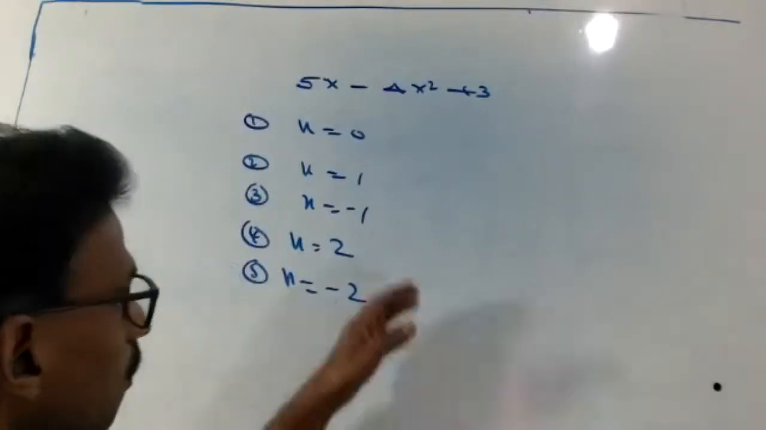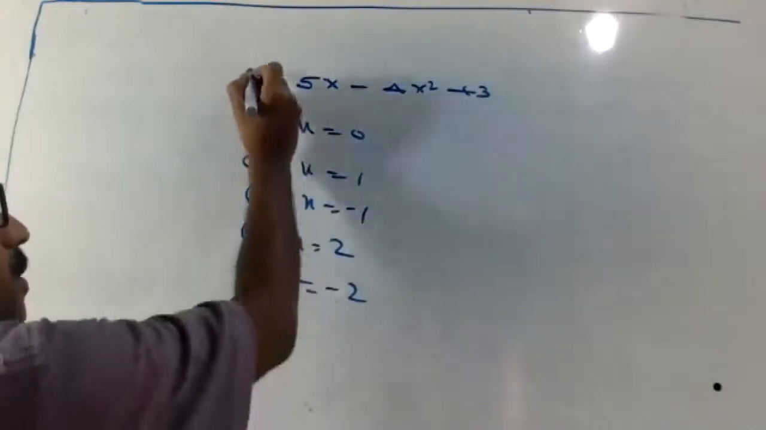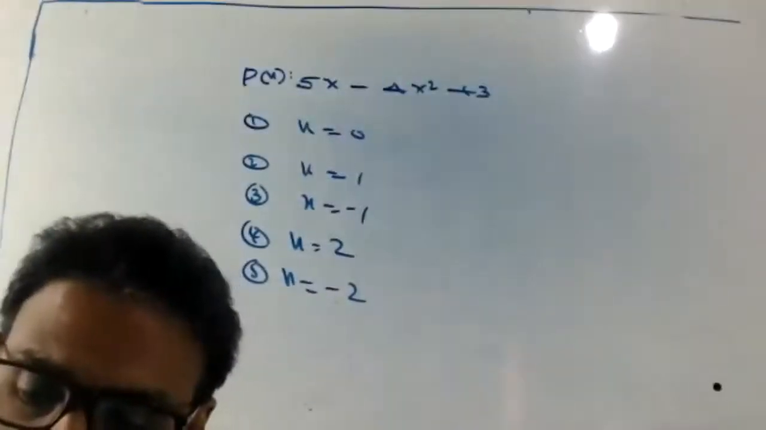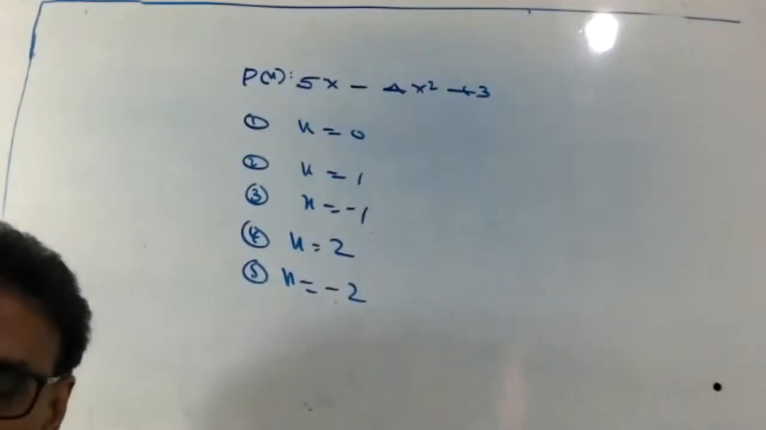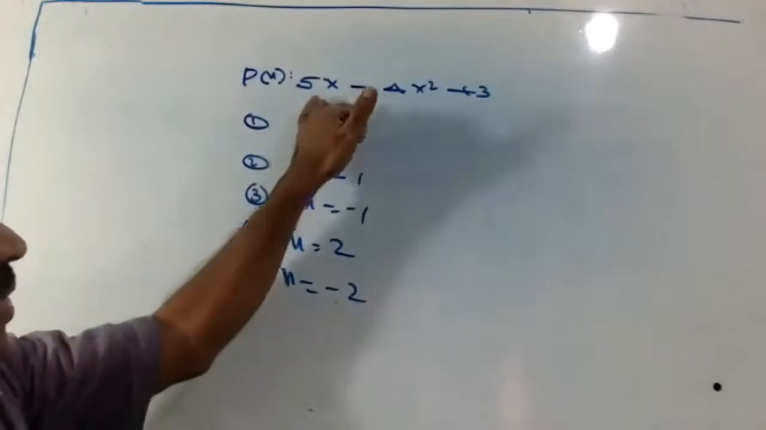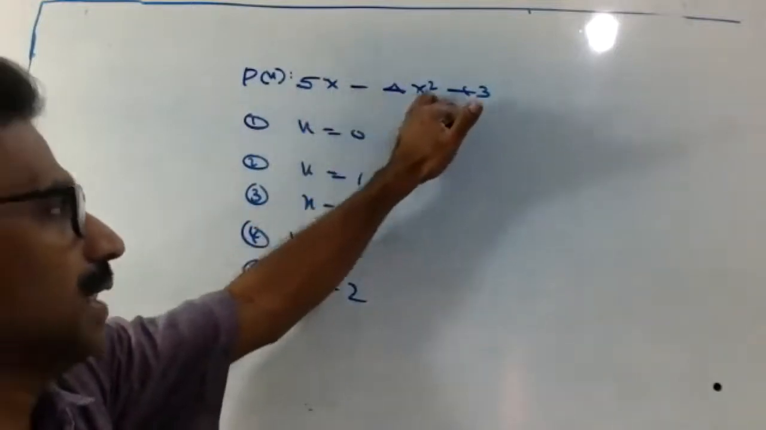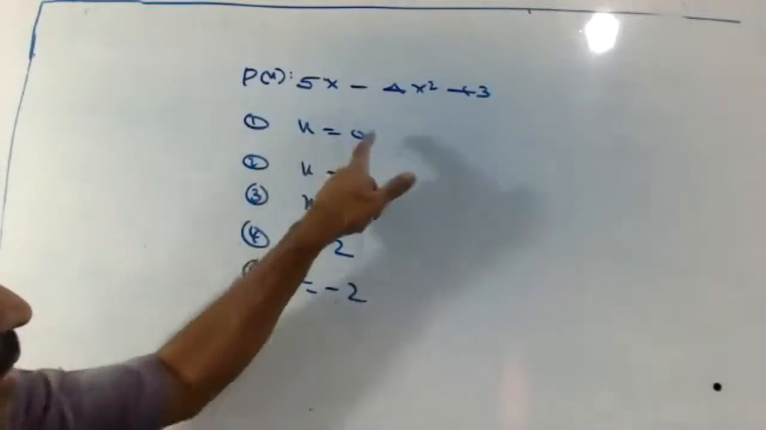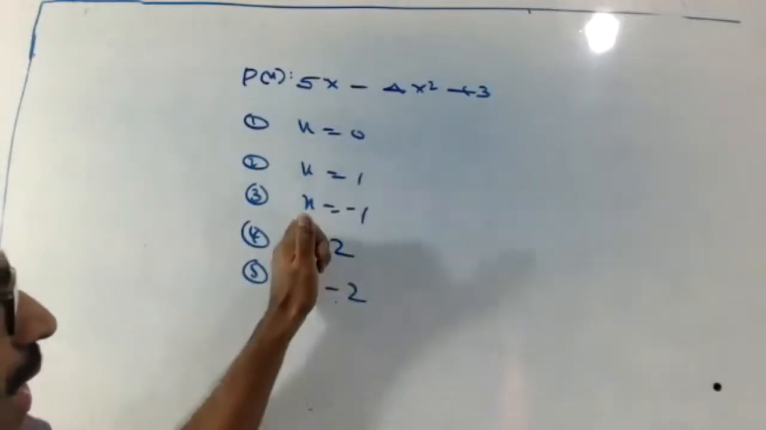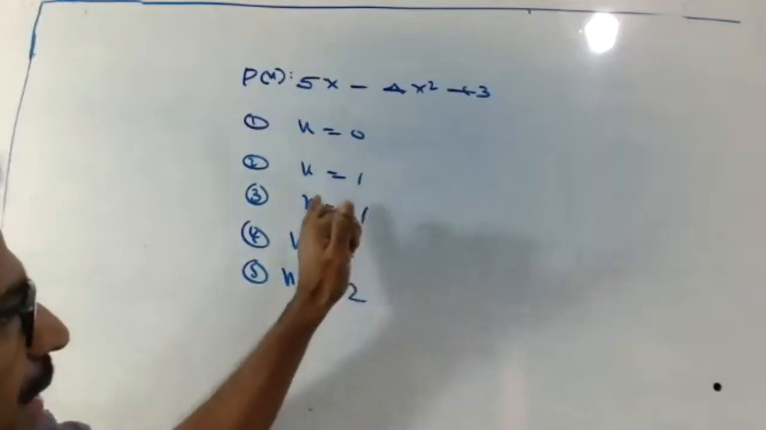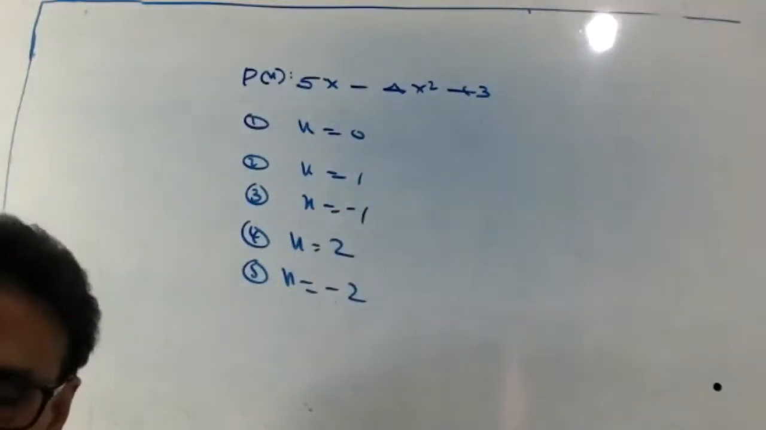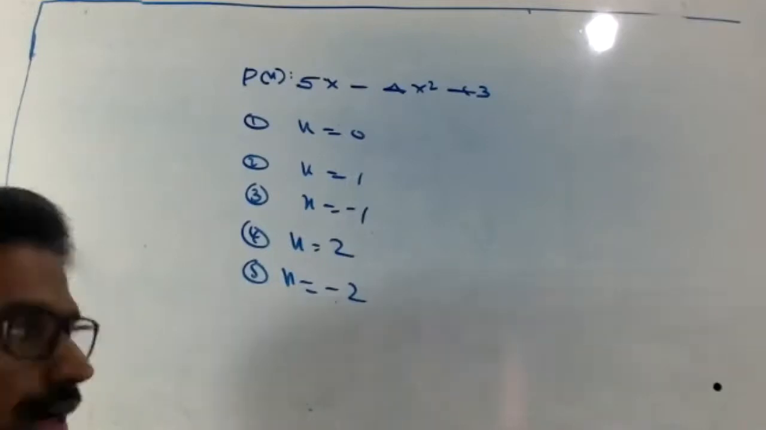This is a polynomial. You can say P of x. Last class we discussed P of x, g of x and all. You remember, right? Now P of x equal to 5x minus 4x square plus 3. You have to find the value at x equal to 0, 1, minus 1, 2, and minus 2.